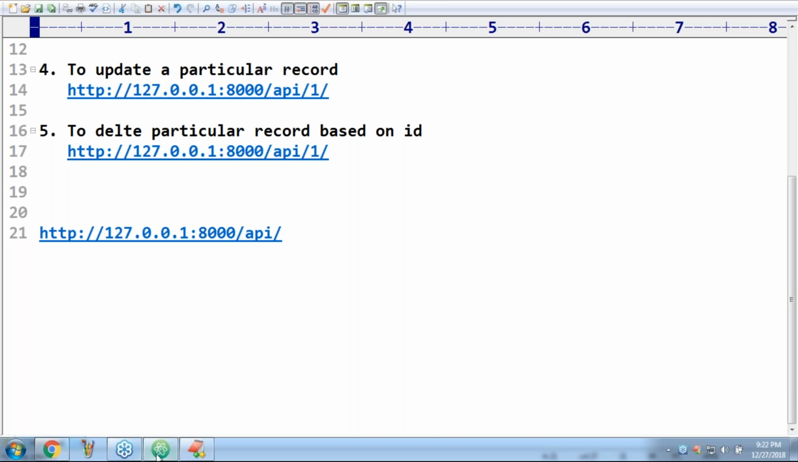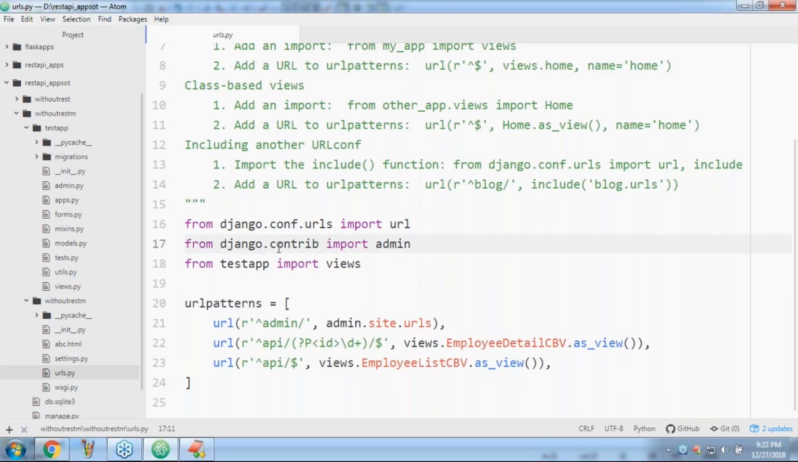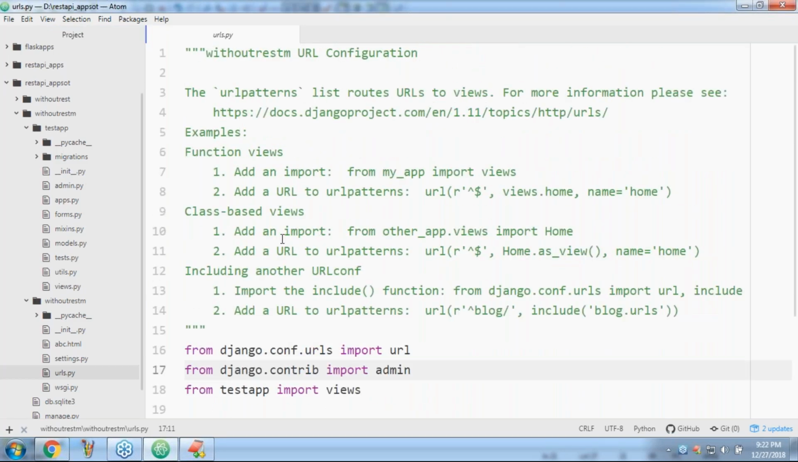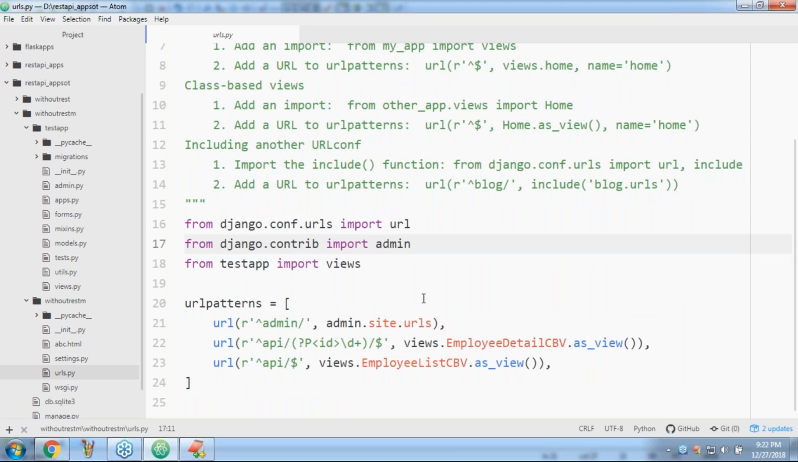Now, what I will do is, in the existing application only, I want to implement this to work for a single endpoint. After completing, I will discuss one more example so that you can get complete clarity. Now have a look once, sir. Here, employee detail CBV and employee list CBV are there.